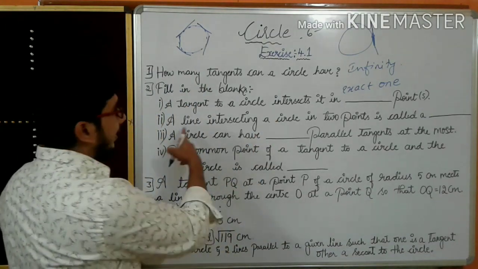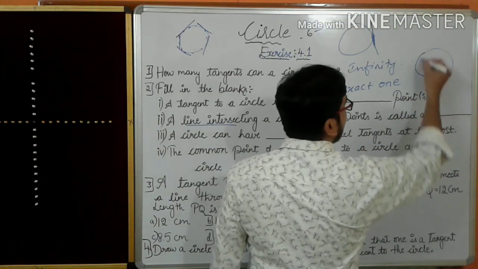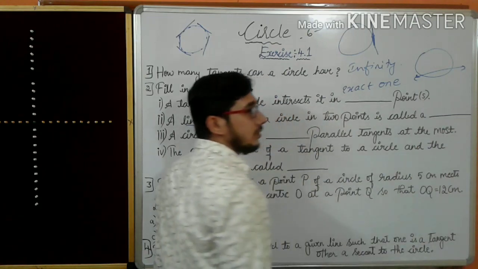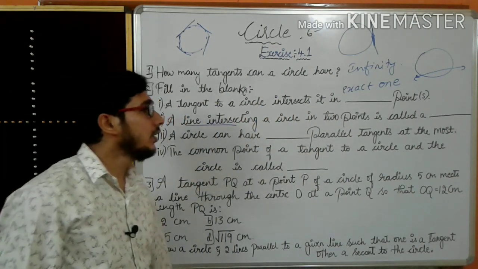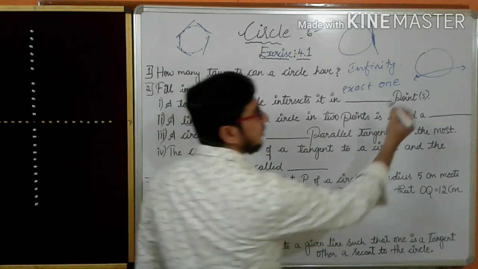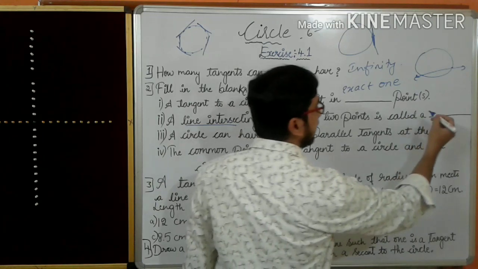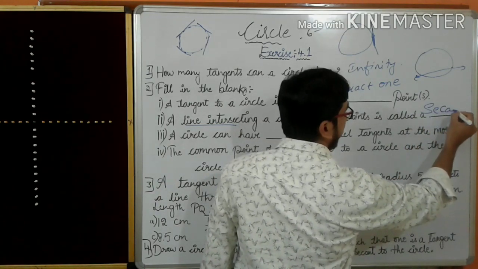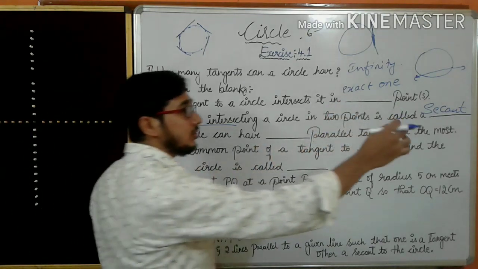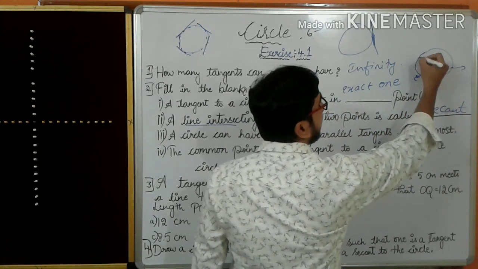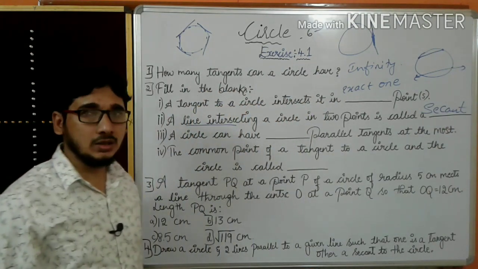Over. A line intersecting, as I said, intersecting means it should pass like this, intersecting line. This we call it as a line intersecting a circle in 2 points, see, these are the 2 points intersecting. So what do we call this? Is a secant. This we call it as a secant. If it is not passing through the circumference of the circle, just if it is touching here on the circumference of the circle, we call it as a chord.